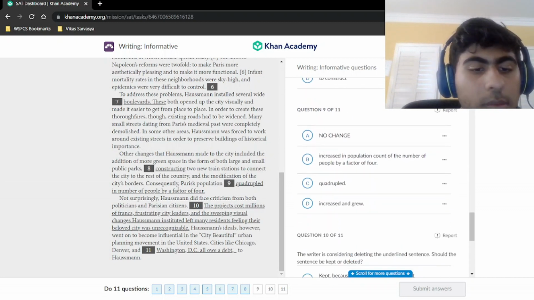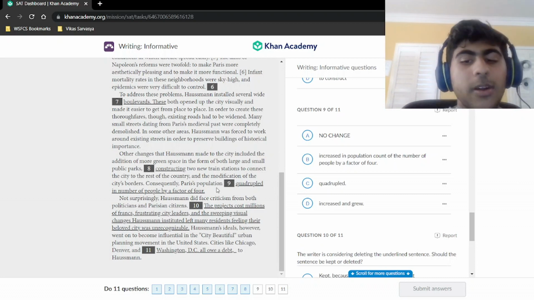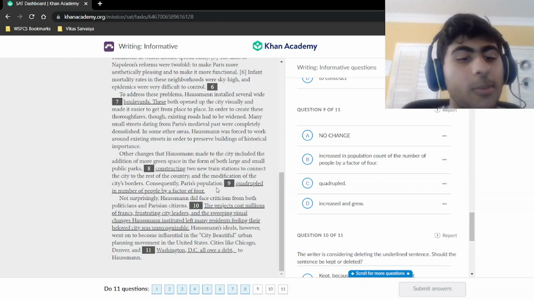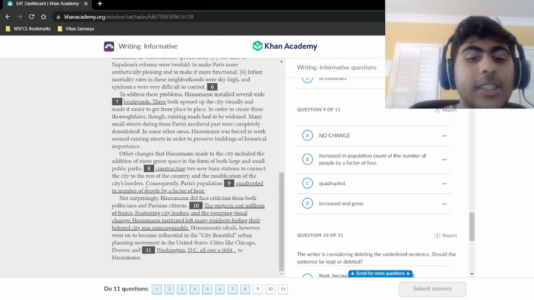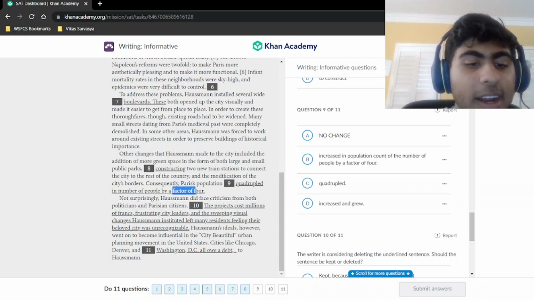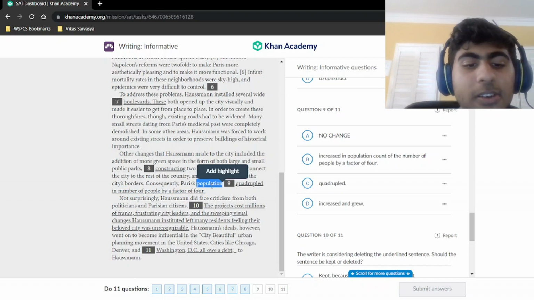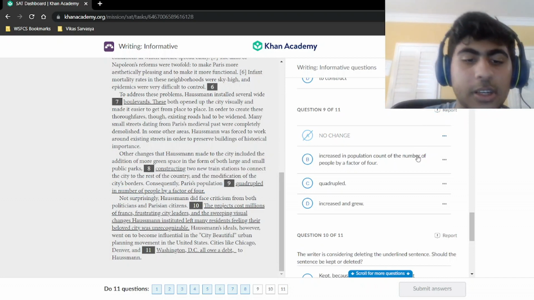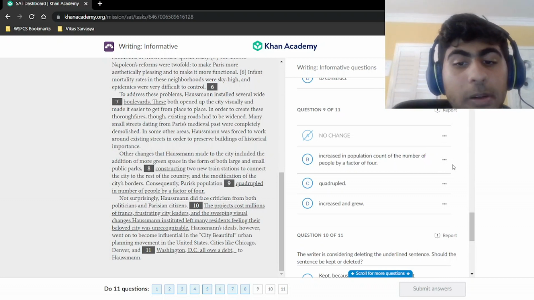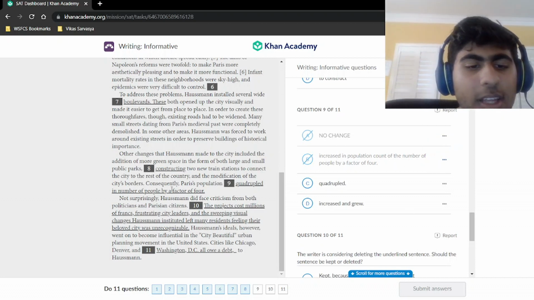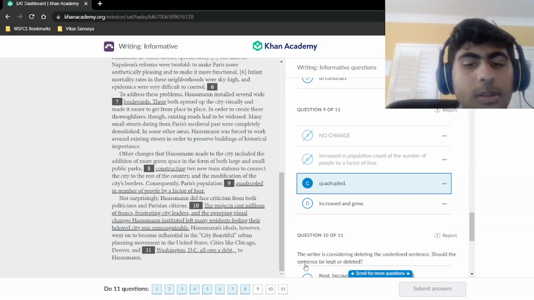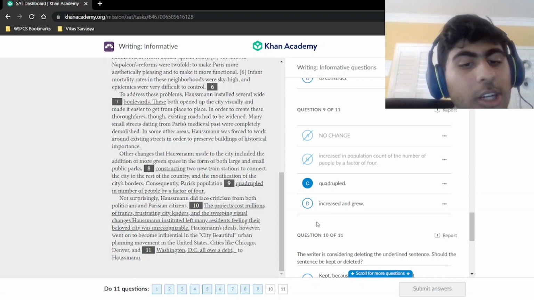Let's keep going. Consequently, Paris's population quadrupled in number of people by a factor of 4. Whoa. That is so repetitive, I don't even know where to start. Right? We say quadrupled, and then we say by a factor of 4. That's repetitive. We say in number of people, and we say population. Then we have increase in population count. We already said population. Of the number of people, we already said population, by a factor of 4. That's just way too wordy. Then we just have consequently Paris's population quadrupled. It gives the same message of multiplying by 4 without any of the extraneous information.